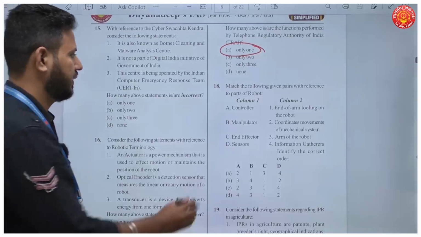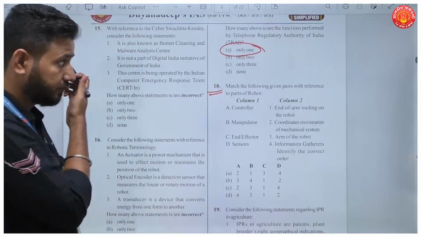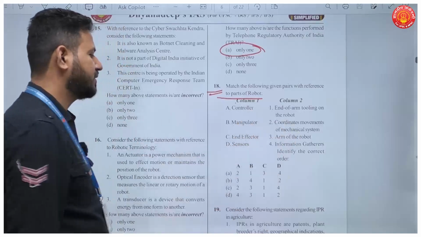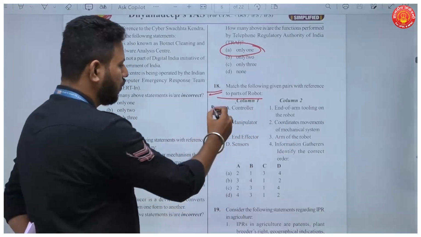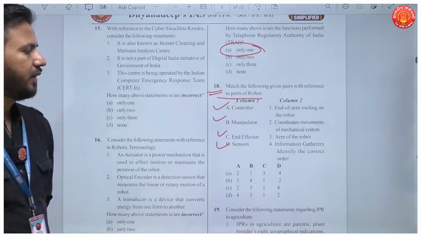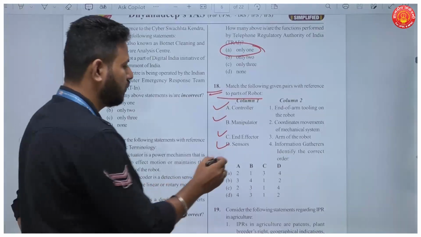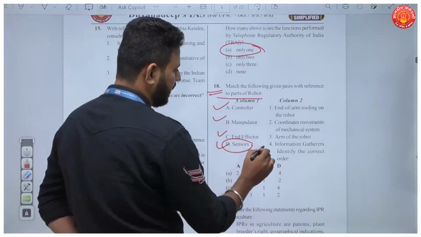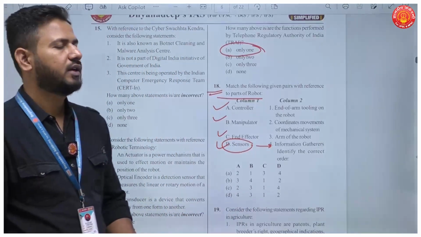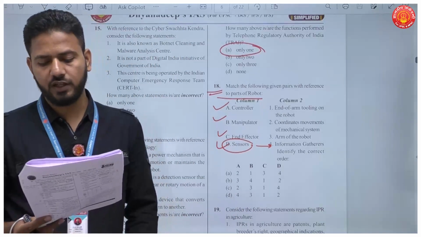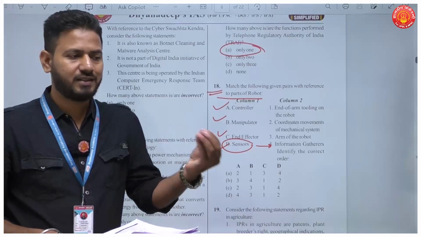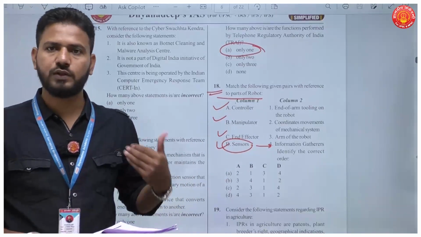Okay, so I was referring to this question. Which of the following are parts of the robot? You have column 1 and 2 and you have to match the following. Controller, manipulator, end effector and sensors. Now you will at least know one. What sensors do is they gather information. You would at least know one point of this, because sensors send something, gather information and give it to the system.